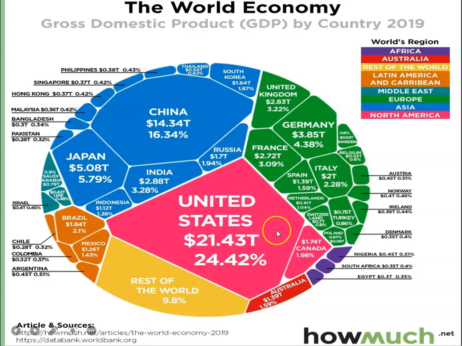These are the estimates of 2019, and USA accounted for 24.42% of the gross domestic product of the world economy, followed by China at 16.34%, and there are some other countries, but these two are the biggest, the largest economies, which jointly account for more than 30% of the total world economy. And we can also see the rest of the countries in terms of their percentage share in the world economy's gross domestic product.